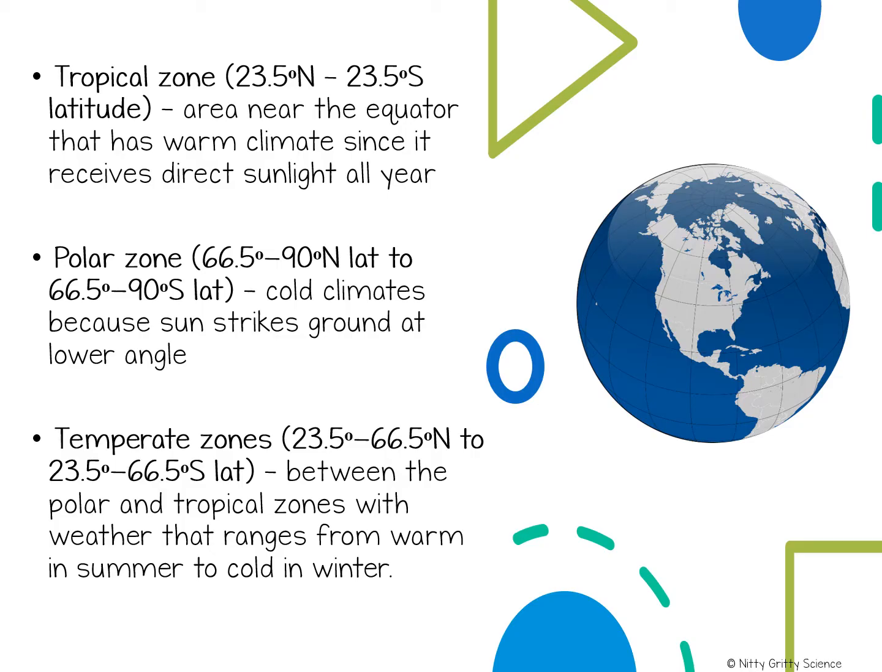The polar zones extend from about 66.5 degrees to 90 degrees north and 66.5 degrees to 90 degrees south latitudes. They have cold climates because the sun strikes the ground at a lower angle. And then there are the temperate zones, which are in between the tropical and polar zones, from about 23.5 degrees to 66.5 degrees north, and of course 23.5 degrees to 66.5 degrees south latitudes. They have weather that ranges from warm in the summer to cold in the winter.